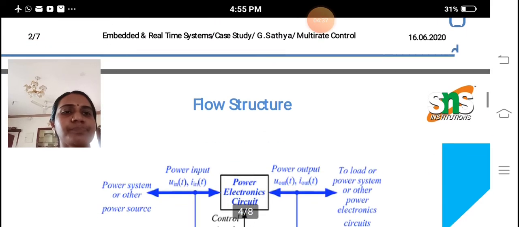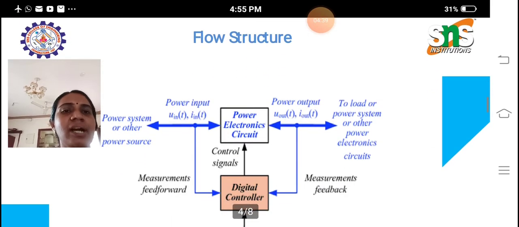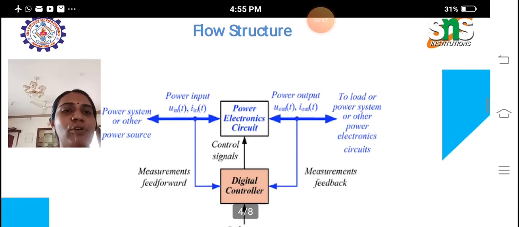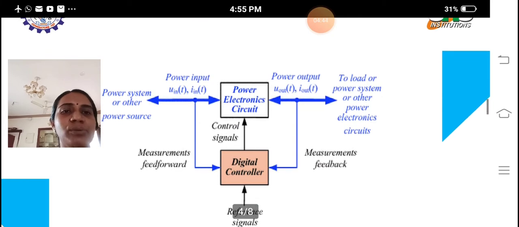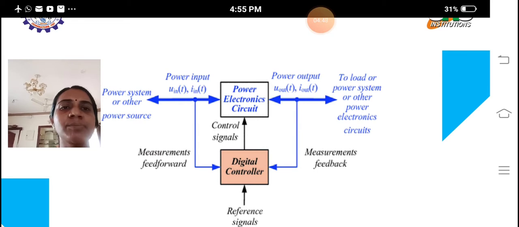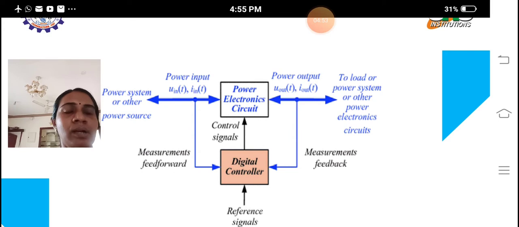Next one is the flow structure. That is how the operation is performed in this automobile unit. First we are giving power from the power system or other power sources to the automobile unit.